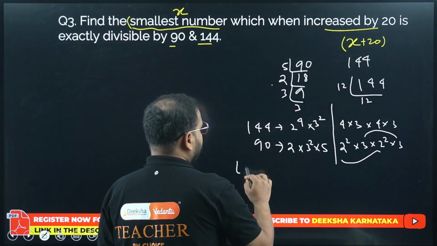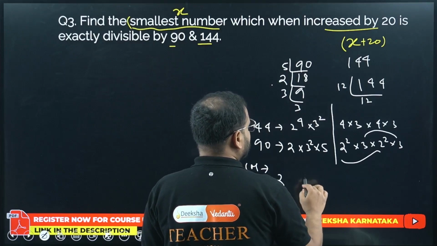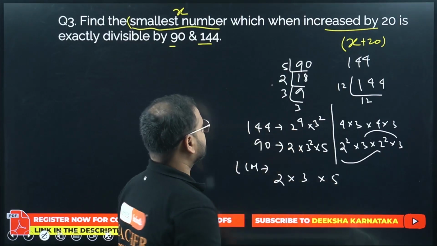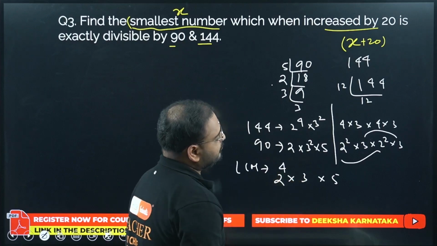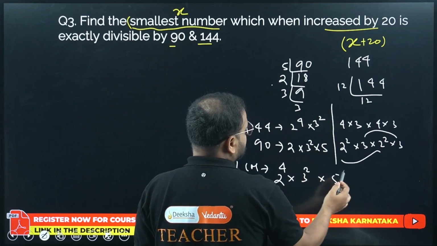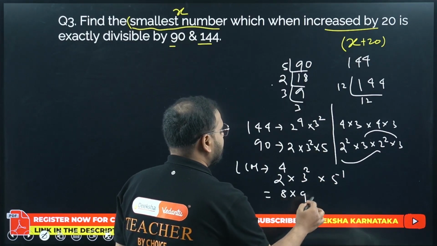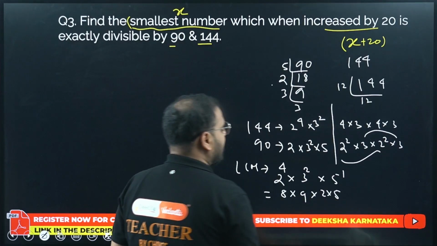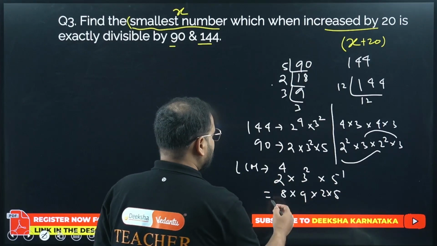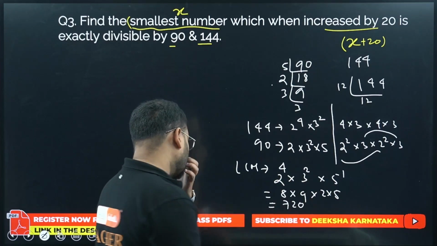What's the LCM property? Take all the factors with the highest power. What are the factors? 2 is there, 3 is there, and 5 is there. Power of 2 highest, where is it? 4, sir. Take 4, bacha. Power of 3, where is it highest? Please check. It's 2, sir. And this is 1. Same thing, write 8 here, 9 here, and right here 2 times 5. How come, sir? I broke this 2 power 4 as 2 power 3 times 2. 2 will go with 5, will become 10. How much is that? Sir, 9 8s are 72, with 10, 720. My LCM is what, bacha?